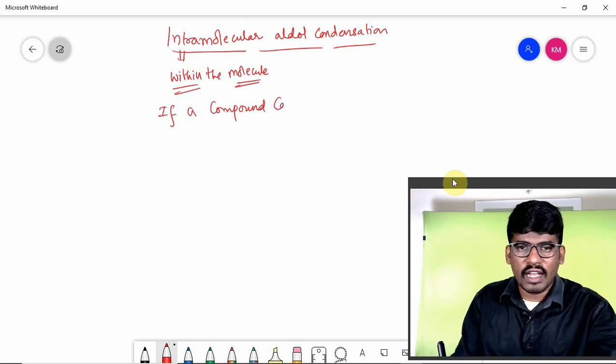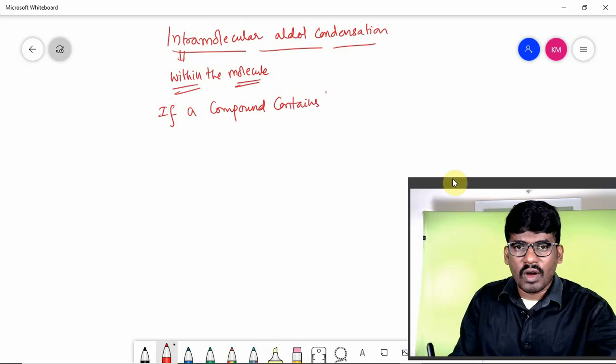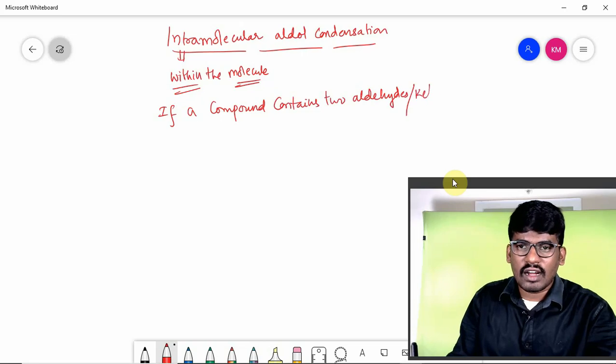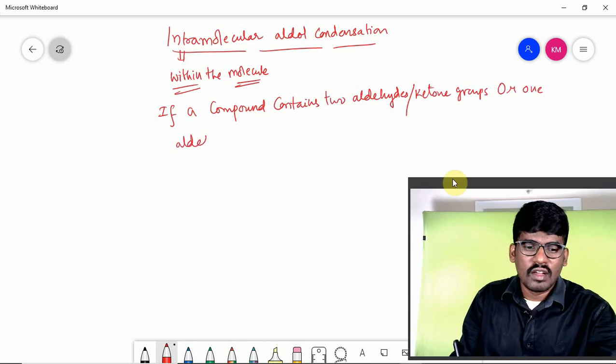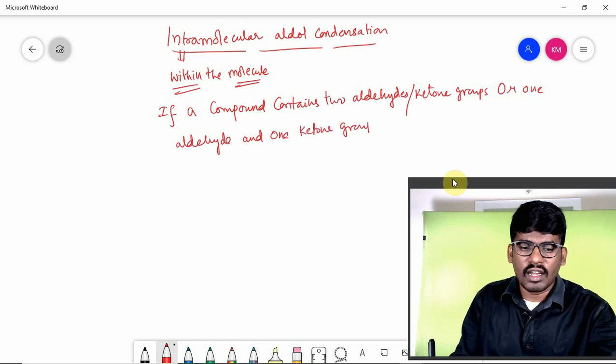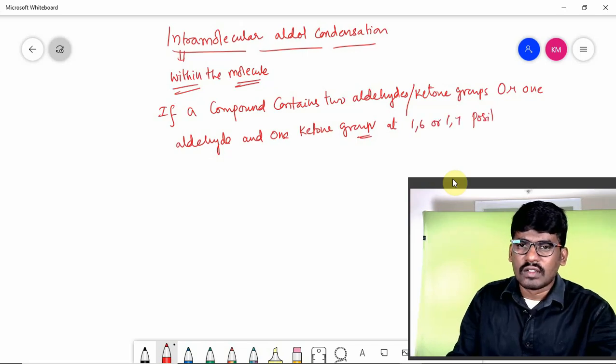If a compound contains two aldehyde or ketone groups, or one aldehyde and one ketone group, generally at 1,6 or 1,7 positions with respect to each other.